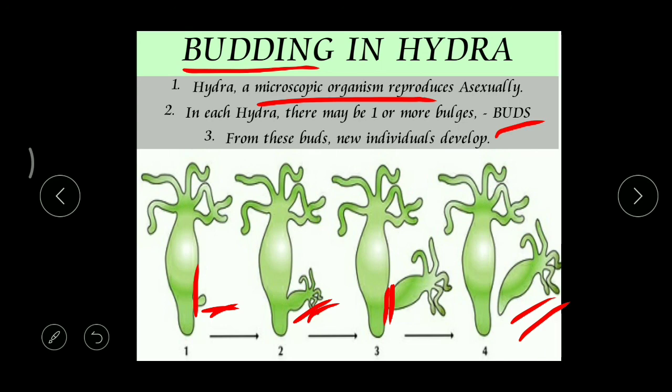So in this way, directly from the parent, new animals or new young ones are produced. Here in this picture, we can find only one bud, but not only one, even more than one buds are formed in the same way. Got it? Here first a small bulging appears. Bulging means increase in the structure, and later it increases in size and develops tentacles, and once the bud formation is completed, it gets separated from the parent. So this process is called budding in a Hydra.